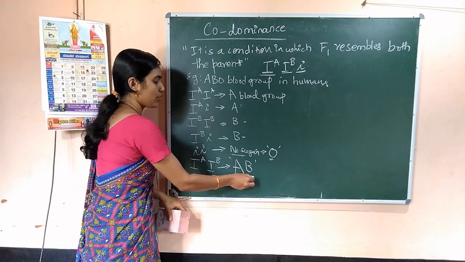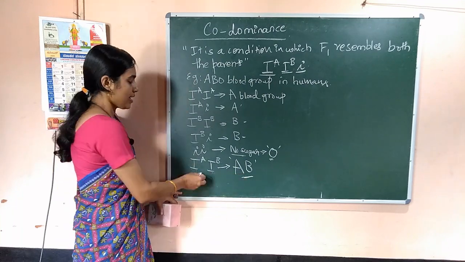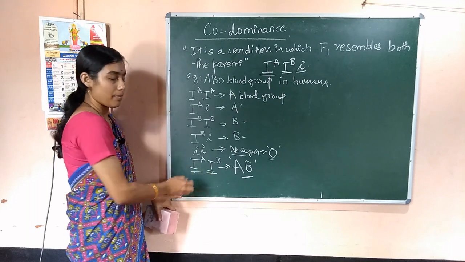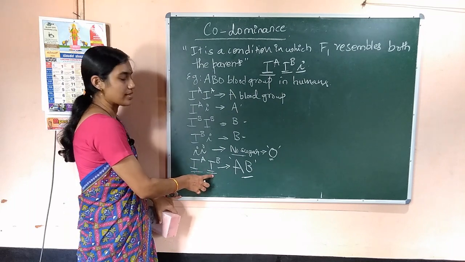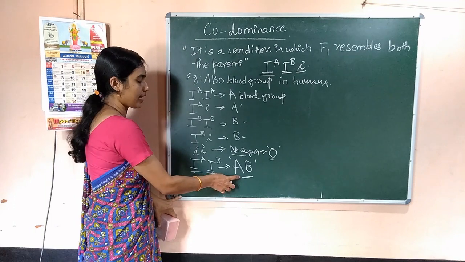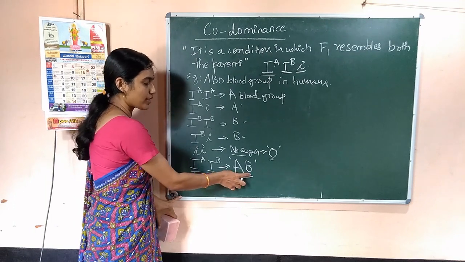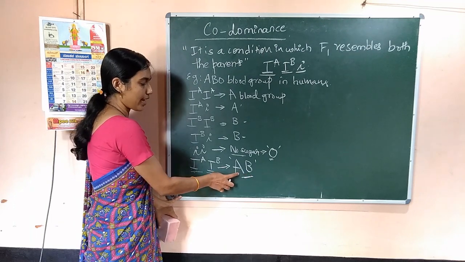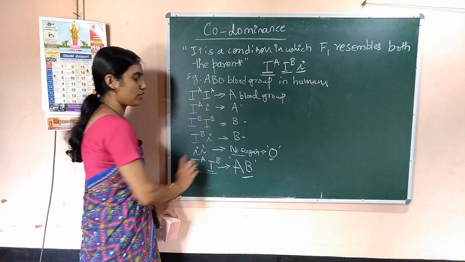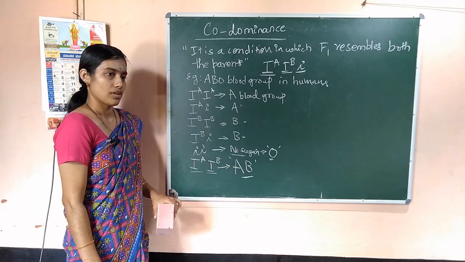Okay, we call it AB blood group. That means here IA and IB both the genes express themselves, resulting in the production of both types of sugars, A type and B type. So, the blood group is called as AB, right.